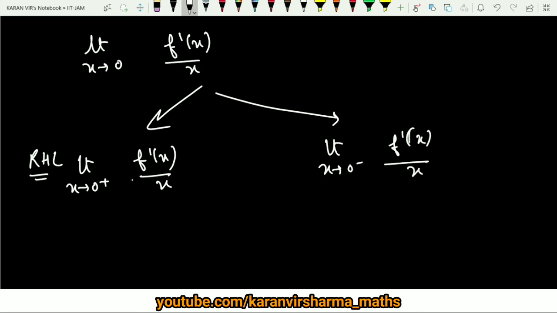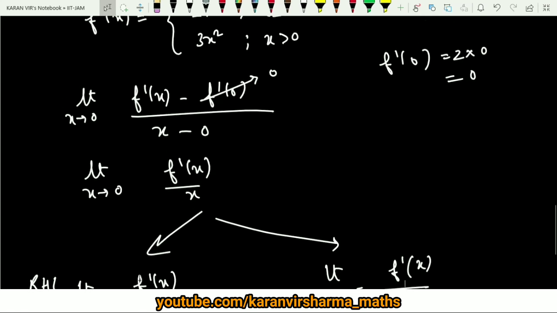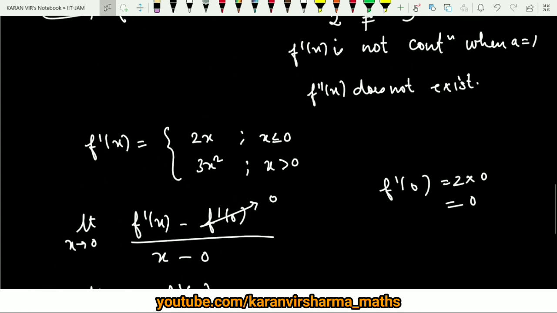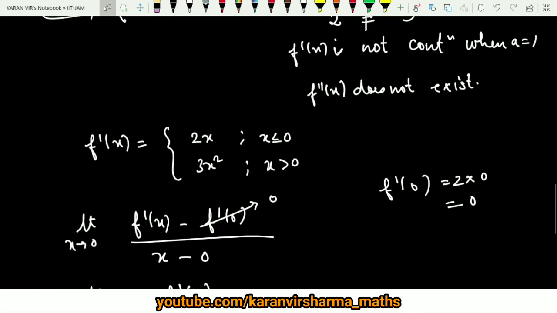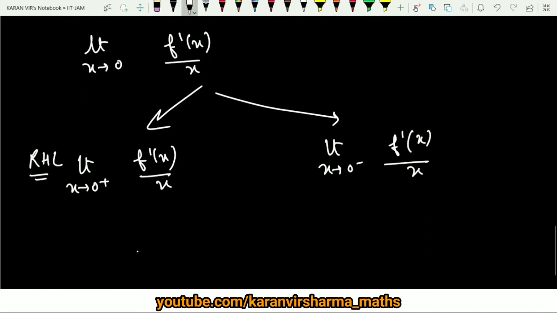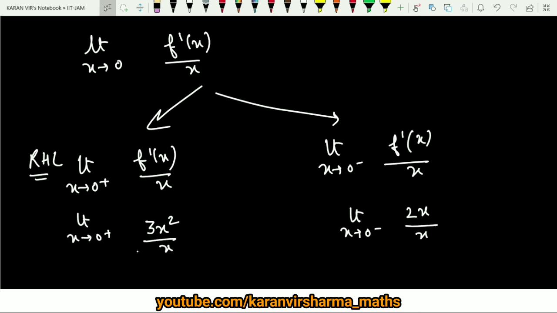Now the first case is the right hand limit, when x is tending to 0 from the positive side. In that case the function defined is 3x square, and in the other case the function defined is 2x upon x, with limit x tends to 0 negative and limit x tends to 0 positive. So your work is just to compute these two limits.